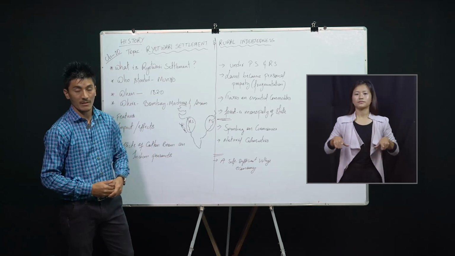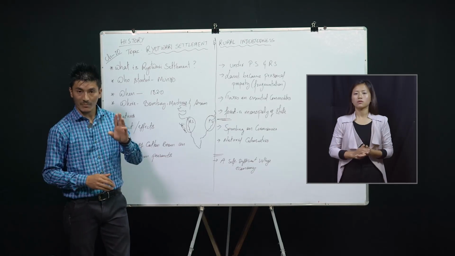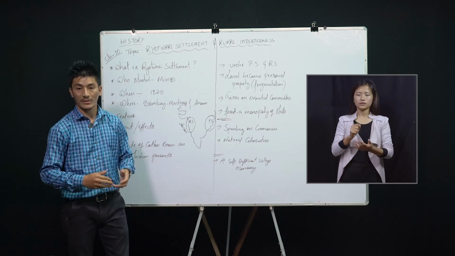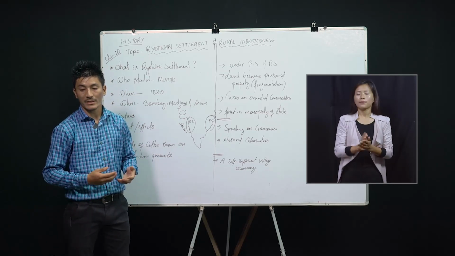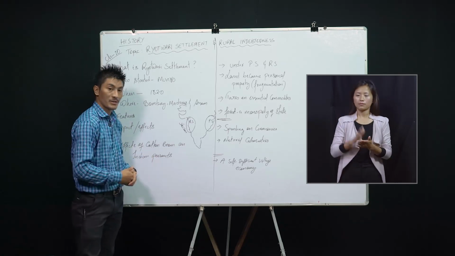That's the first point. But contradictory to the first point, the second point is that all lands were claimed by the government and allotted directly to the peasants on the basis of the amount that they could pay to the British.